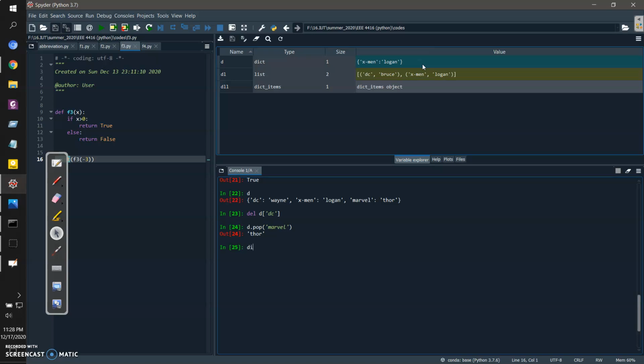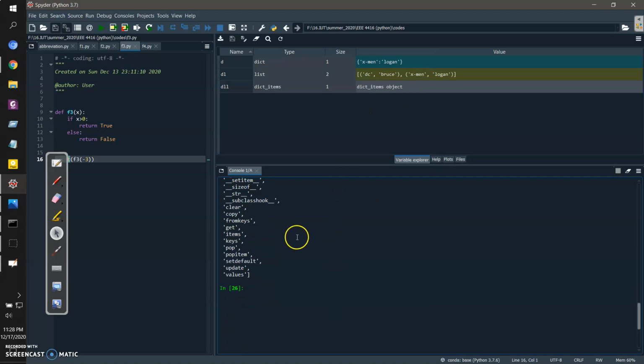You can also check here dir of dict. This is going to show you all the methods that are available for a dictionary, and we already saw these: items, keys and pop. We can also use the update command to join two dictionaries. We are going to see that next.